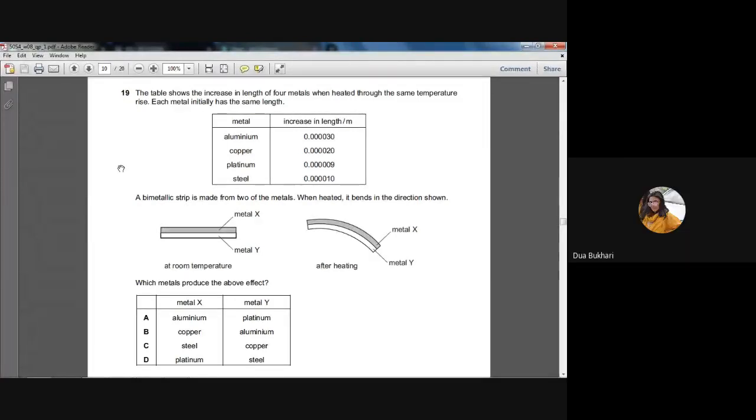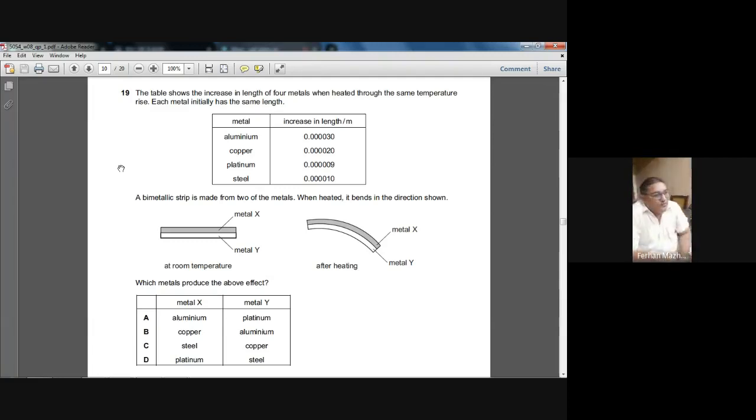The table shows the increase in length of 4 metals when heated through the same temperature rise. Each metal initially has the same length. A bimetallic strip is made from 2 of the metals. When heated, it bends in the direction shown. Which metal produced the above effect? Okay, so we have a very tricky question.